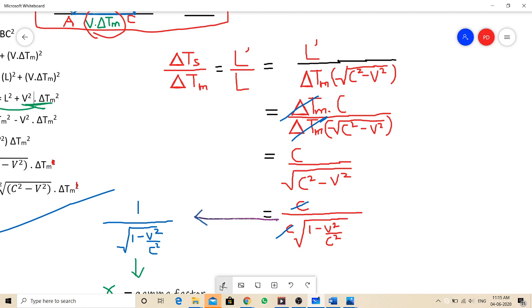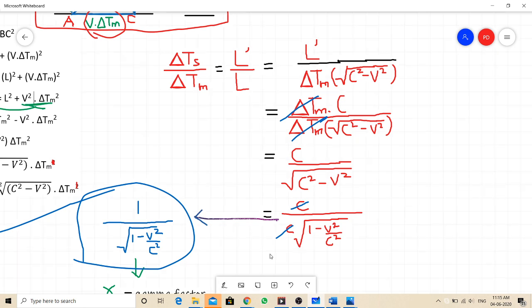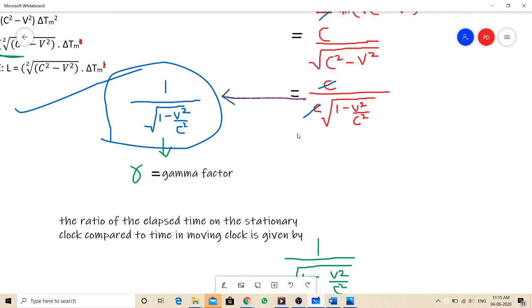And this equation is very essential. Why? It pops up in many places in the special theory of relativity. One more thing we need to focus upon is that 1 by the square root of 1 minus V square by C square is also called the gamma factor. The gamma factor makes our calculation a little smaller and easier, and doesn't make it messier.